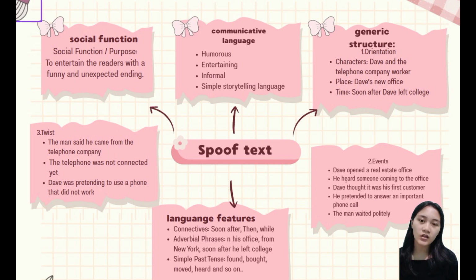Okay, next let's talk about the generic structure. The first part is orientation. The story introduced Dave, the telephone company worker, and Dave's new office. And the second part is events. Dave pretends to answer an important phone call because he wants to look busy and successful. And the last part is twist. The man said that he came from the telephone company to connect the telephone. And this is the funniest part because the phone was not connected yet.